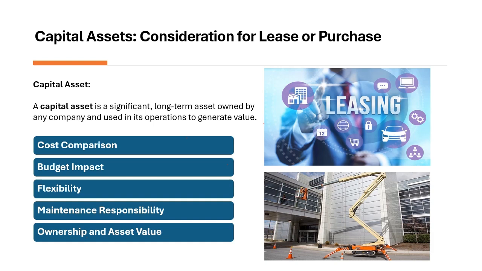Next is flexibility. Leasing provides the flexibility to upgrade or replace assets as needed, especially for technology-prone items, while purchasing locks the organization into ownership, which may limit adaptability to changing needs. Next is maintenance responsibility. Leased assets generally include maintenance services within the agreement, while purchased assets require the organization to cover all maintenance and repairs, which can increase operational responsibility. Next is ownership and asset value. Purchasing builds equity, offering potential resale value and full control over the asset, while leasing does not result in ownership, which means no residual value after the lease ends.